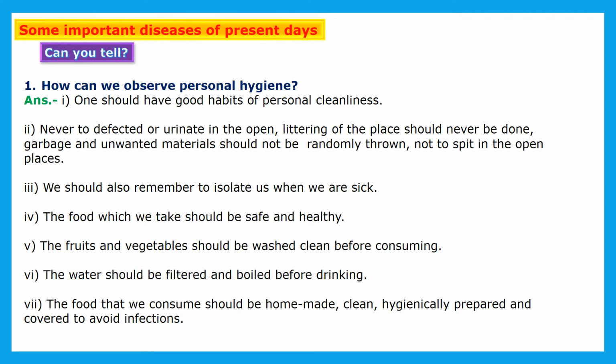So whichever food we are eating, that food should be safe and healthy. Fruits and vegetables should be washed clean before consuming, means before preparation or before eating fruits or vegetables, they should be properly washed. Then the sixth point is that water should be filtered and boiled before drinking. So whichever potable water is there in our house, that water should be properly boiled and properly filtered, and then only we have to drink.